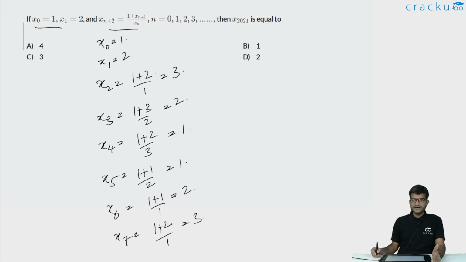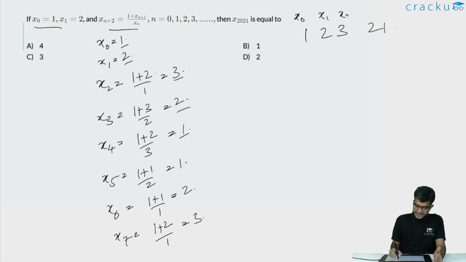So if you look at the pattern, it is 1, 2, 3, 2, 1. This is x0, this is x1, this is x2, this is x3, this is x4. Then you have again 1, 2, 3, and you are going to get another 2, 1. So again you will have 1, 2, 3, 2, 1. This will be x5, this is x6, this is x7, this is x8, and this is x9, and so on.